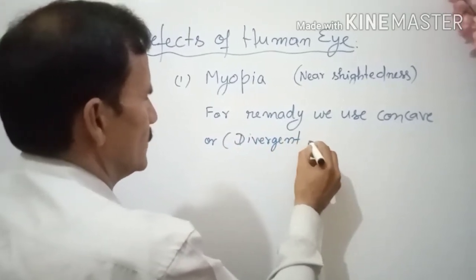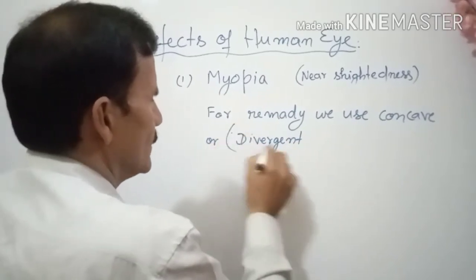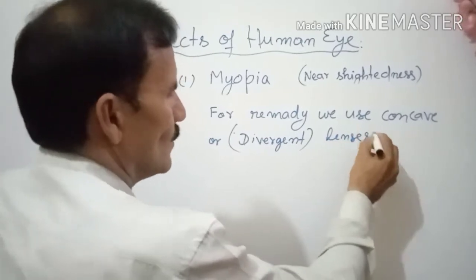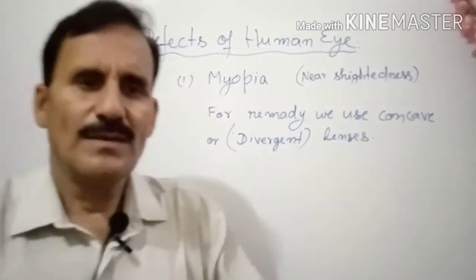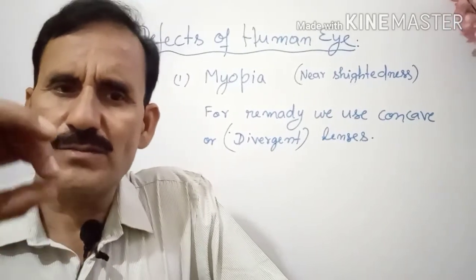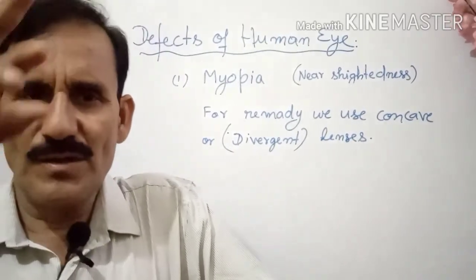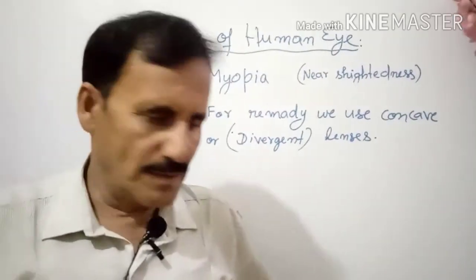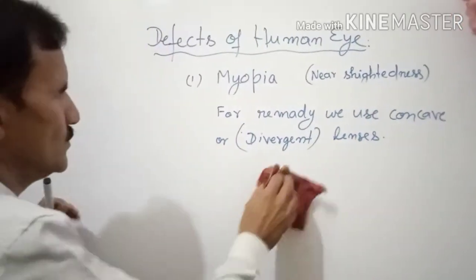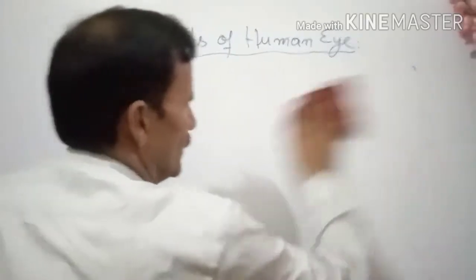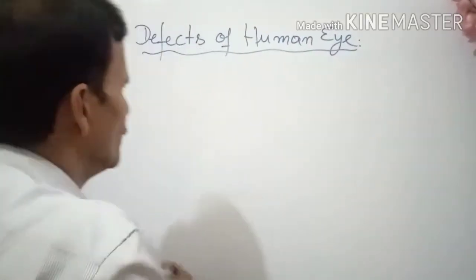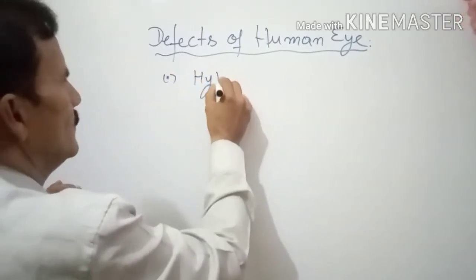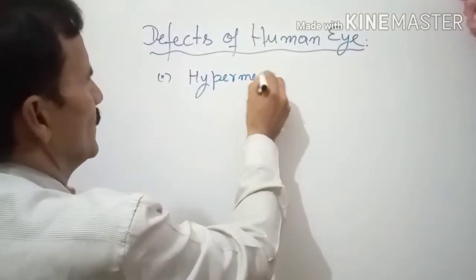Divergent lens is another name for concave, so both are the same. Why do we use it? Because the image is formed before the retina, so to diverge the rays we use a concave lens, and so the image is finally formed at the retina and we are able to see. So this was myopia. Now come to the second, hypermetropia.